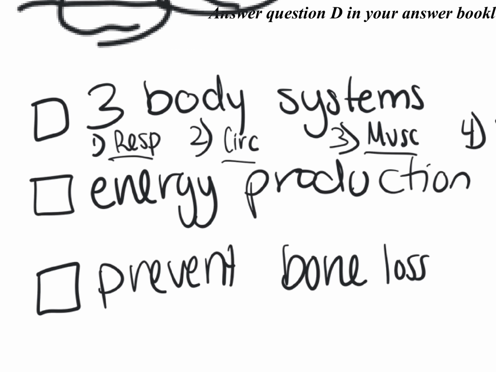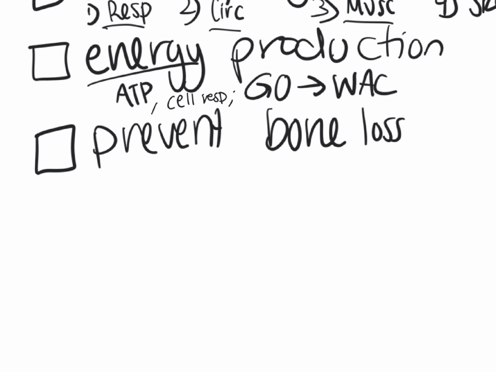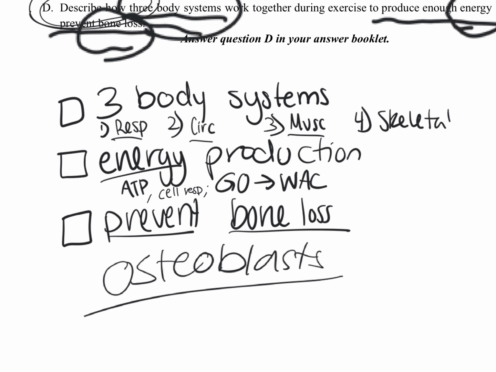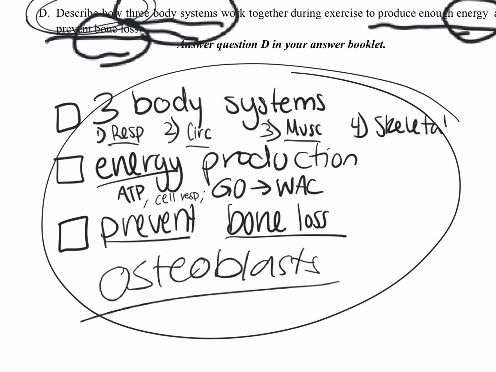Energy production. What does this mean? Energy, that's ATP. So we're talking about ATP production. How do we make ATP? Cellular respiration. Finally, preventing bone loss. This happens through osteoblasts. Okay, so we're putting all of this together in a descriptive response. We're including what systems are involved, and we're talking about these 2 processes and their involved components that we're going to include here.